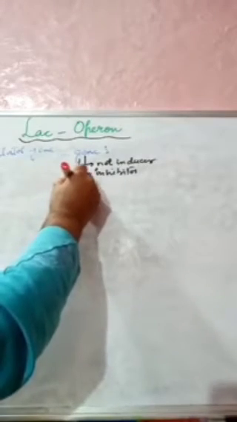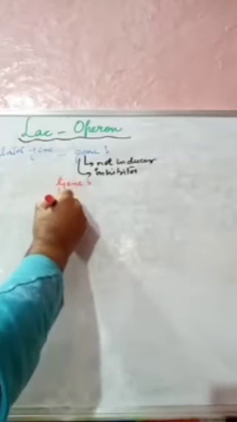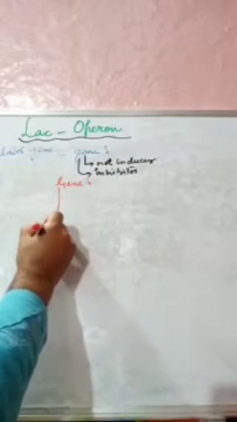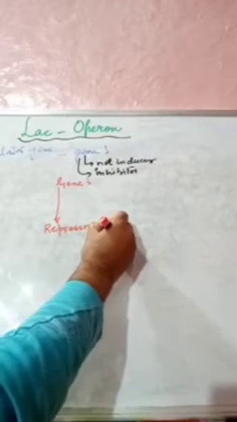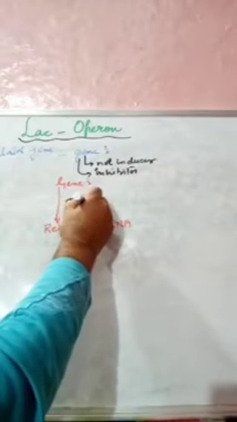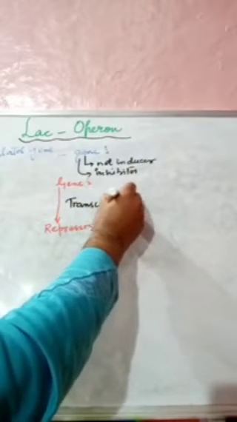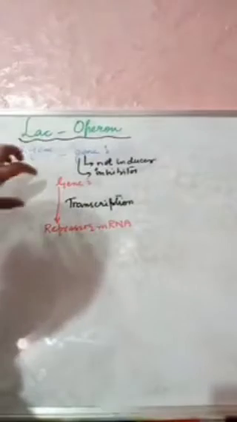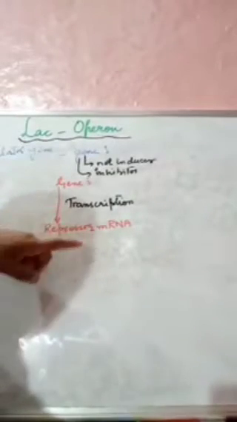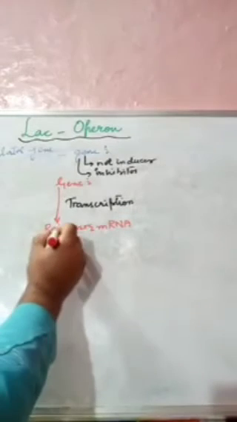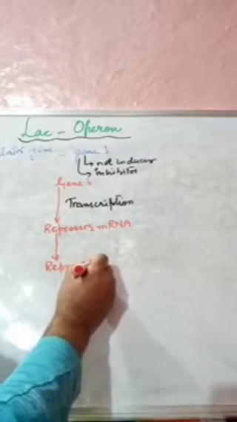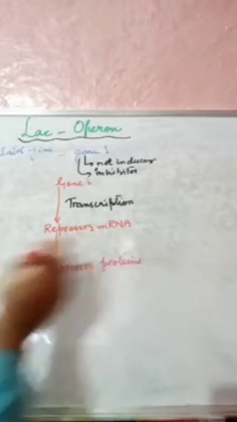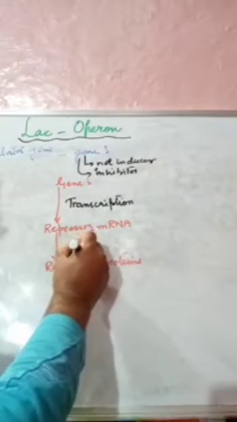What does gene I do? It gives rise to the repressor mRNA by the process of transcription, and this repressor mRNA gives rise to the repressor protein through the process of translation.